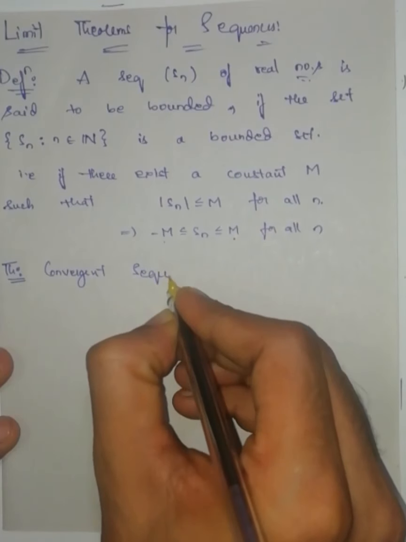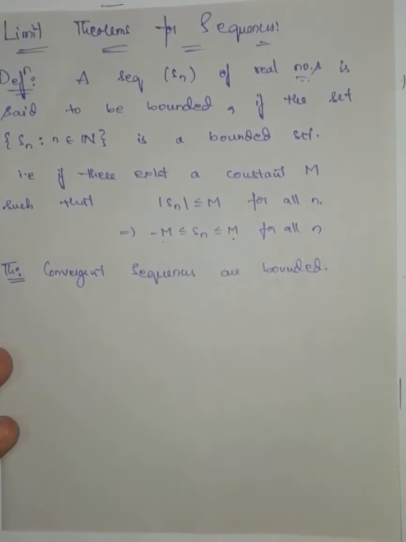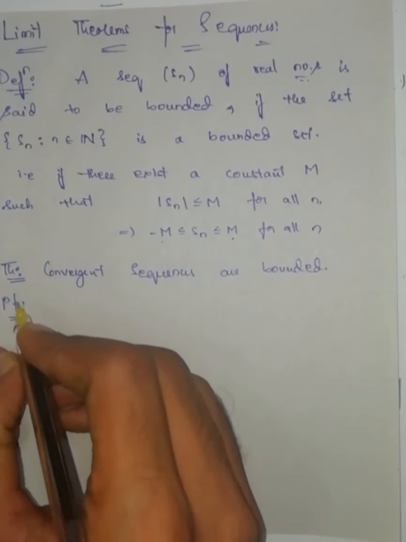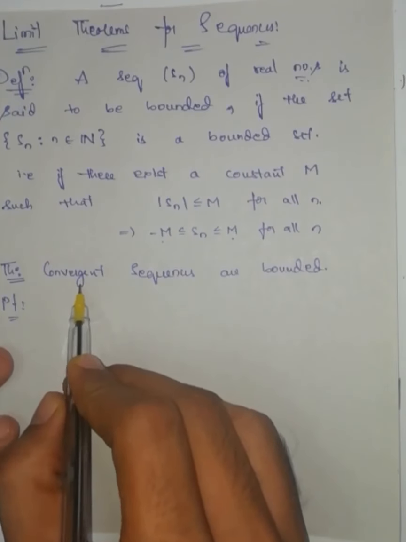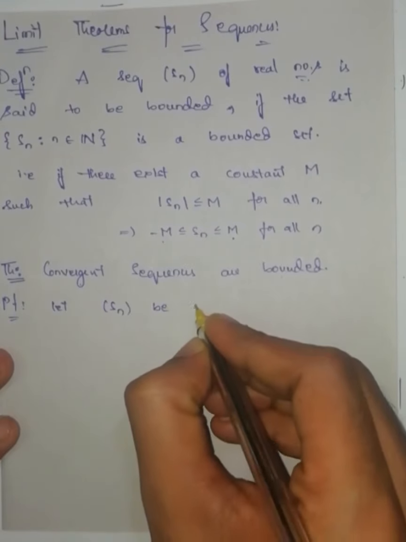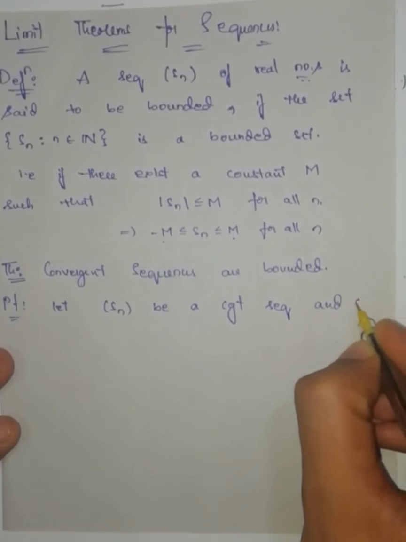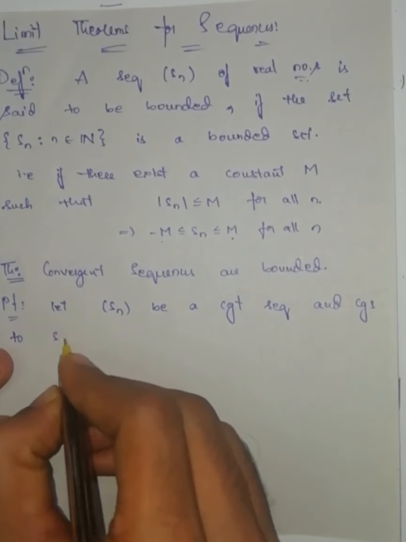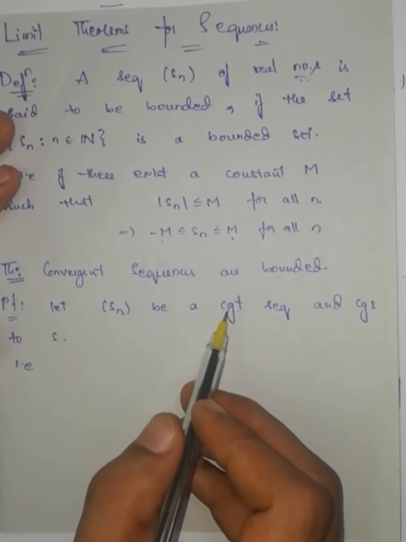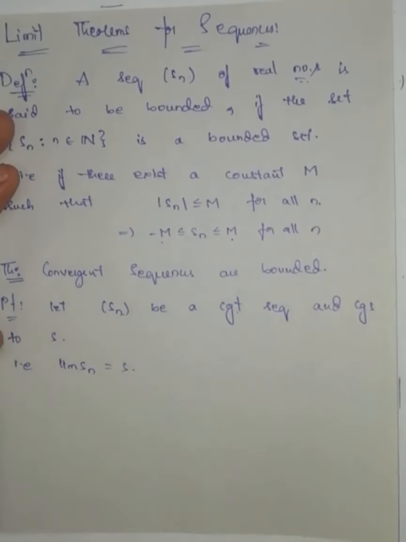Convergent sequences are bounded. Convergent sequences are bounded. Proof. Let us take a sequence which is convergent and we will prove that the sequence is bounded. Let Sn be a convergent sequence and converges to S. That is, we can say that the sequence is convergent if the limit exists and converges to S, that is, limit of Sn is equal to S.